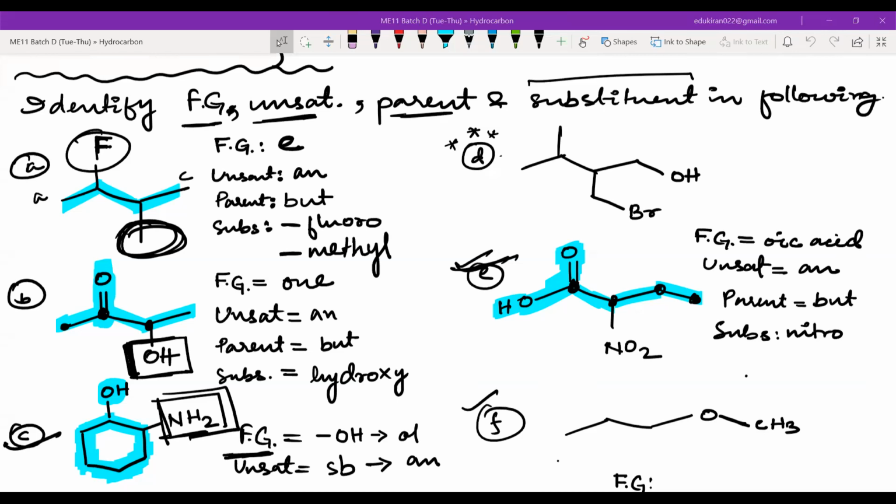Yes, Memuna, now you are correct. Razan, did you check the parent? The number of parent carbons is not right. Yes, thank you. So you are looking at it, okay.